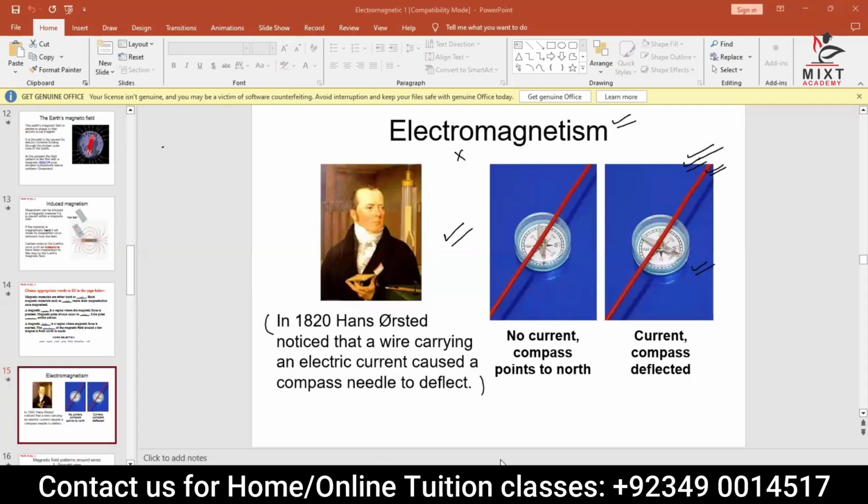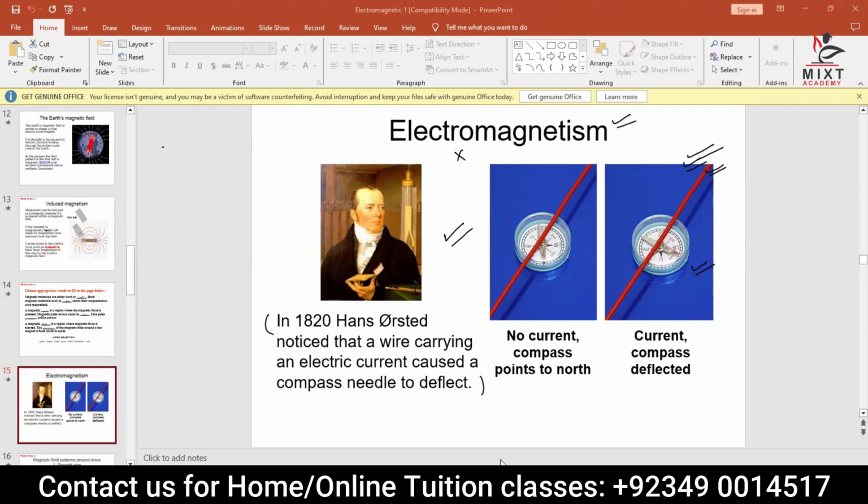So, we were talking about electromagnetism, and we were talking about how once the current is passing through the wire, it shows magnetism. That's what was actually found out by Hans Oersted. What he found out was that the compass needle shows deflection, because we know that whenever there is a magnet nearby, the compass needle shows deflection. So that's what he actually found out.